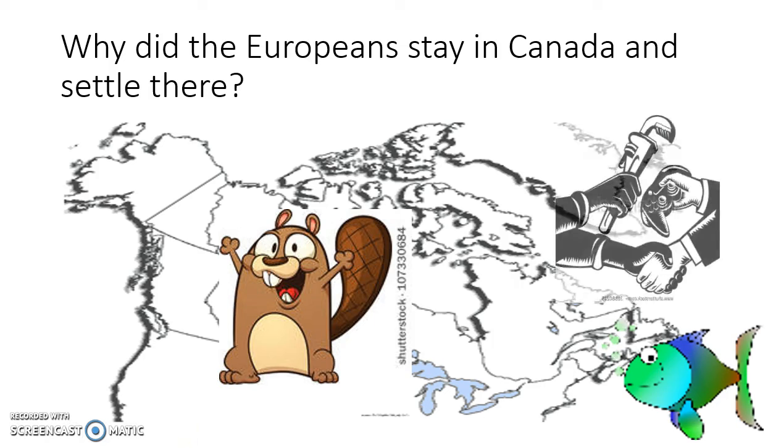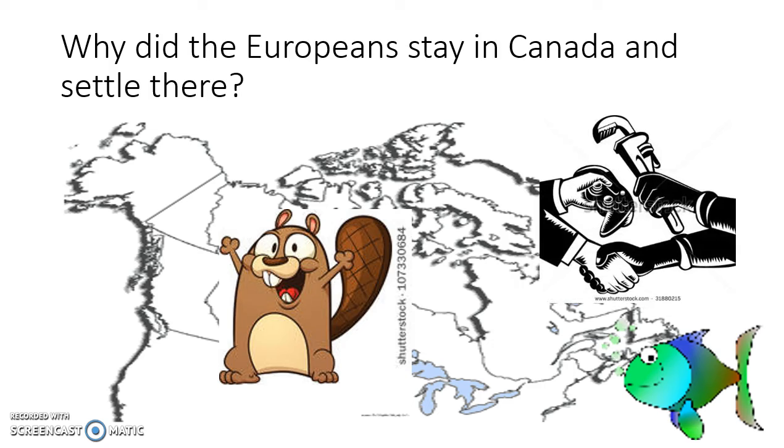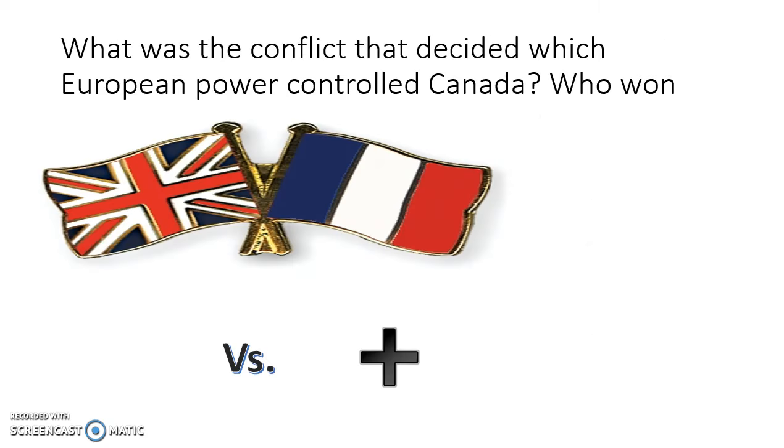And they wanted to control that trade because it allowed them to be very profitable. Both of those European countries got involved, Great Britain and France, and became very profitable in settling and trading and controlling trade routes in Canada.